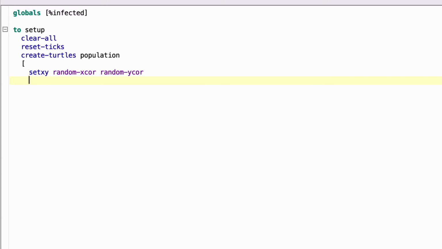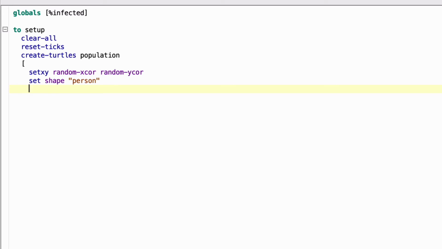Next, we're going to set the shape of each one of these to look like a little person. So that's set shape, and then this has to be in quotation marks, and that's just person. Okay, double quotation marks. And that will set a shape to a little person figure that's already built into NetLogo. So make sure that it is exactly as it's typed.